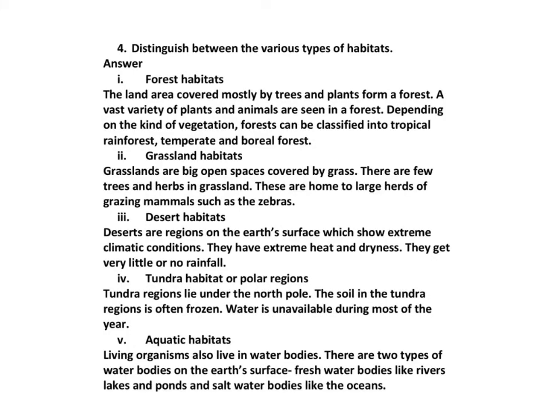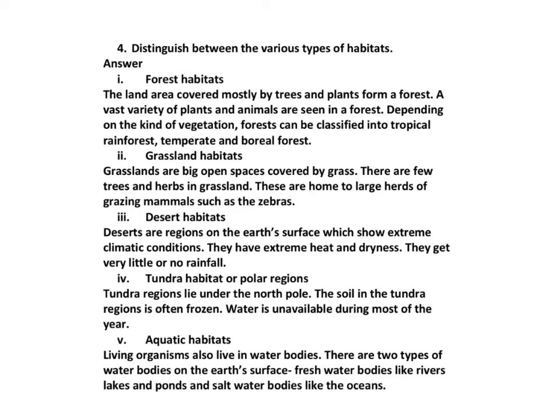The next question is, distinguish between the various types of habitats. The various habitats are like this. Number 1, forest habitats. The land area covered mostly by trees and plants form a forest, and a vast variety of plants and animals are seen in these forests. Depending on the kind of vegetation, forests can be classified into tropical rainforest, temperate and boreal forest.